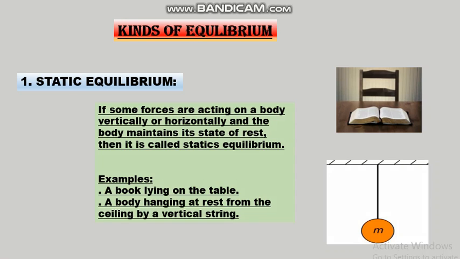Students, consider a spherical ball of weight 5 Newton suspended from the ceiling by a string. The ball is in static equilibrium. Two forces are acting on the ball: the force of gravity acting downward, and tension in the string acting upward. It means the two forces acting downward and upward balance each other, so the body is at rest.